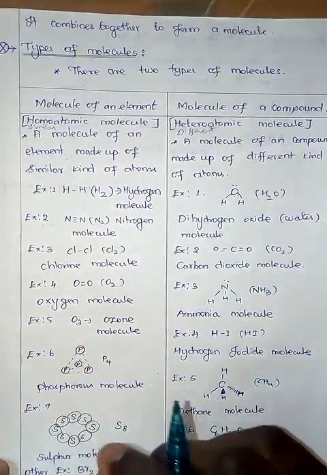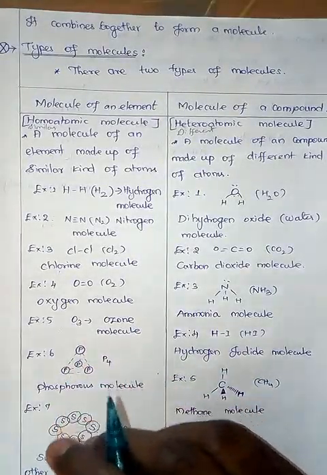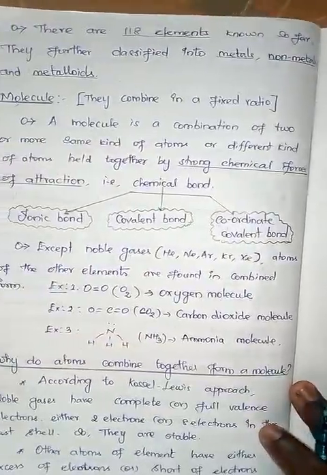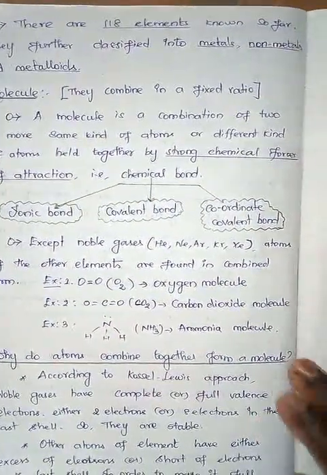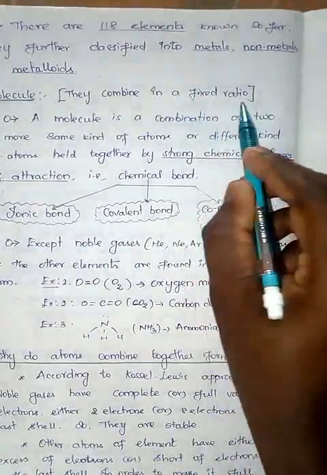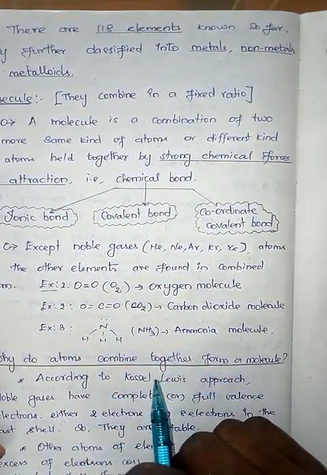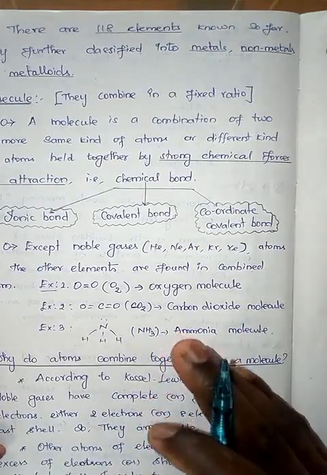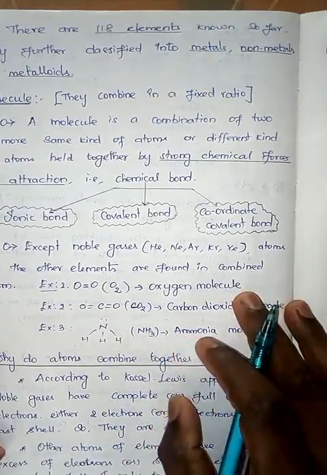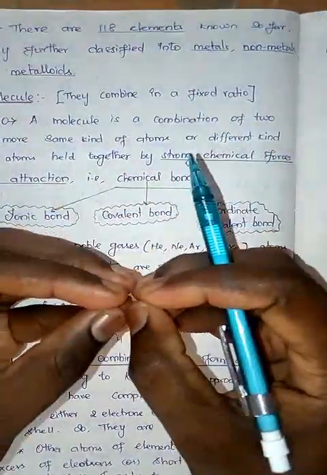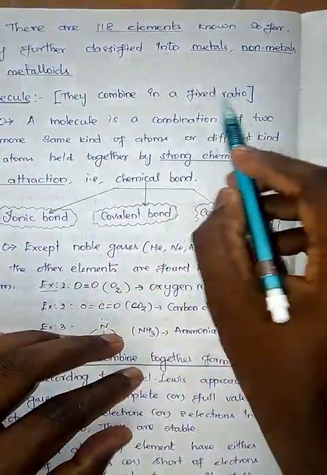One more word I want to specifically say here: molecule. The molecule is combined always in a fixed ratio. This is in accordance with the law of definite proportion. So if any two atoms combine, they always combine in a fixed ratio by mass.